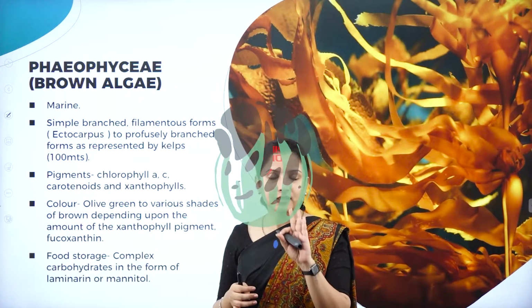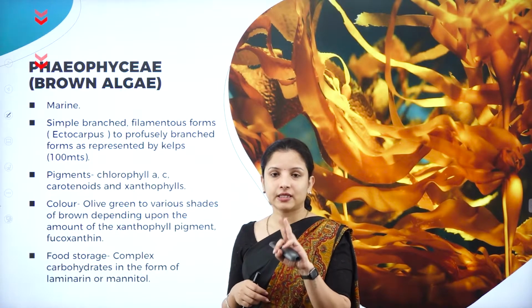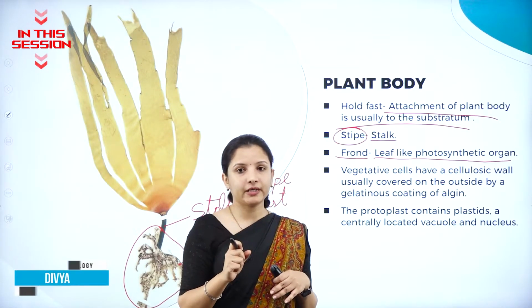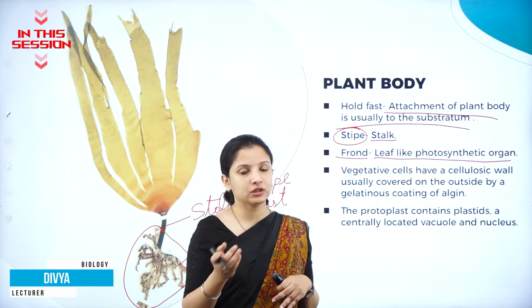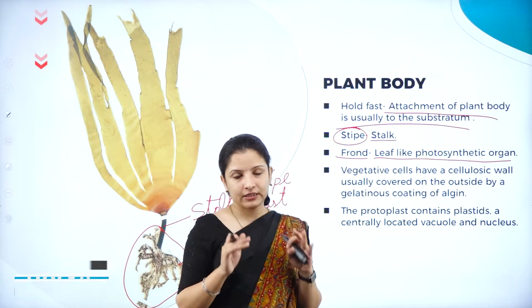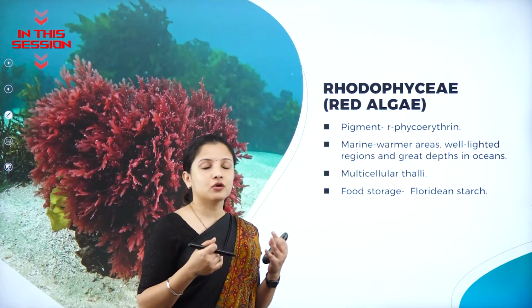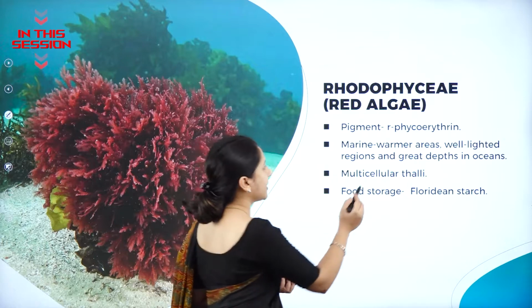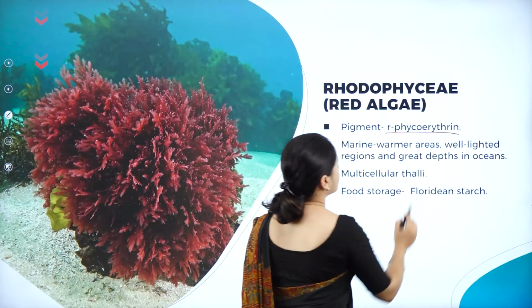Algae are divided into three classes: chlorophyceae, phaeophyceae and rhodophyceae. They have chlorophyll pigments, and that is why they are photosynthetic in nature, but you cannot call them a leaf. Rhodophyceae is also called red algae because they have the pigment called R-phycoerythrin.